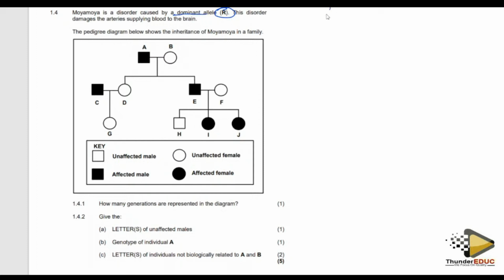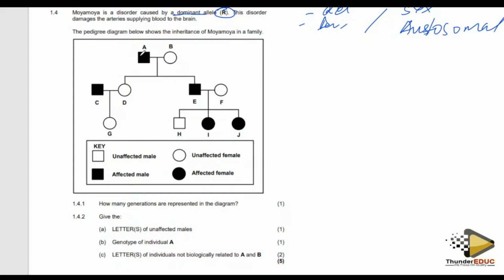As I say, it can be caused by a recessive allele, it can be caused by a dominant allele, it can be sex linked, or it can be non-sex linked, meaning that it is an autosomal character. So please take note of that. In this case, first of all, it is caused by a dominant allele, and they are not saying anything here that it is sex linked. However much I've talked about male or female, I should not use X and Y.